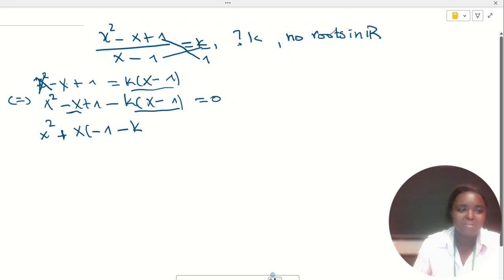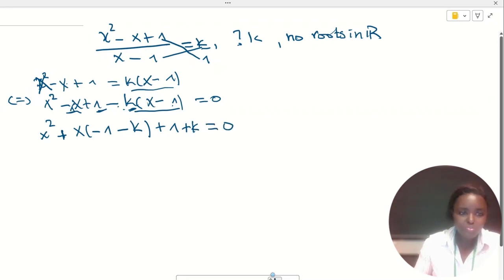Yes, this minus 1 from here, and this k. Then minus k, then plus 1, and minus k times minus 1 will be plus k. This will be equal to 0.